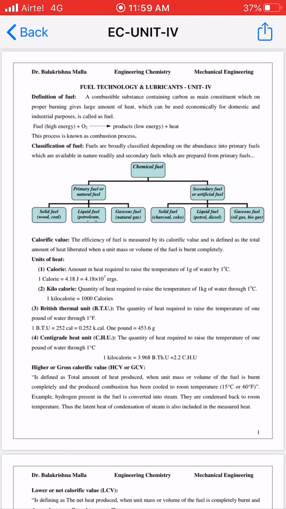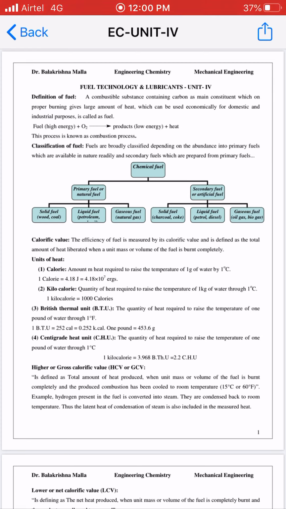Before going to learn fuel technology and lubricants, let us first see what a fuel is. A fuel is a combustible substance containing carbon as the main constituent, which on proper burning gives a large amount of heat, which can be used economically for domestic and industrial purposes.